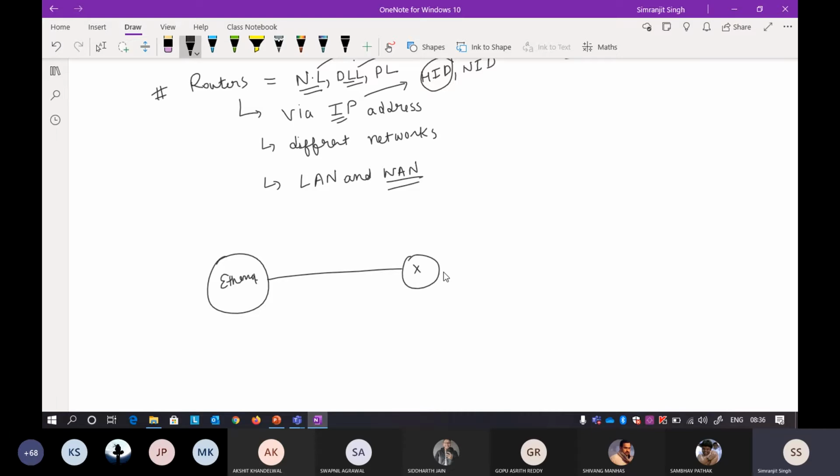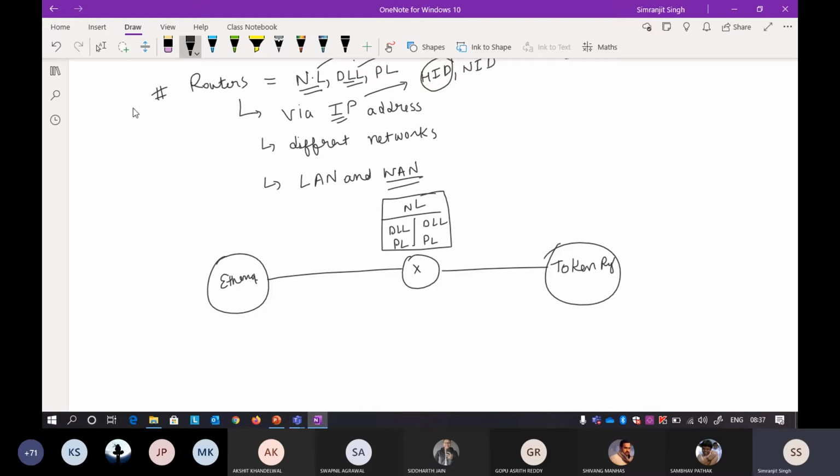This is your router, and this is again a different type of LAN. I'll call this LAN a token ring or Wi-Fi. Okay, so I'm calling this a token ring. And what this router does, the placement of layers looks something like this. The placement will be physical layer, then a data link layer. Here also there will be a physical layer and a data link layer, and there will be only one network layer. Okay, so just let me show you how this works.